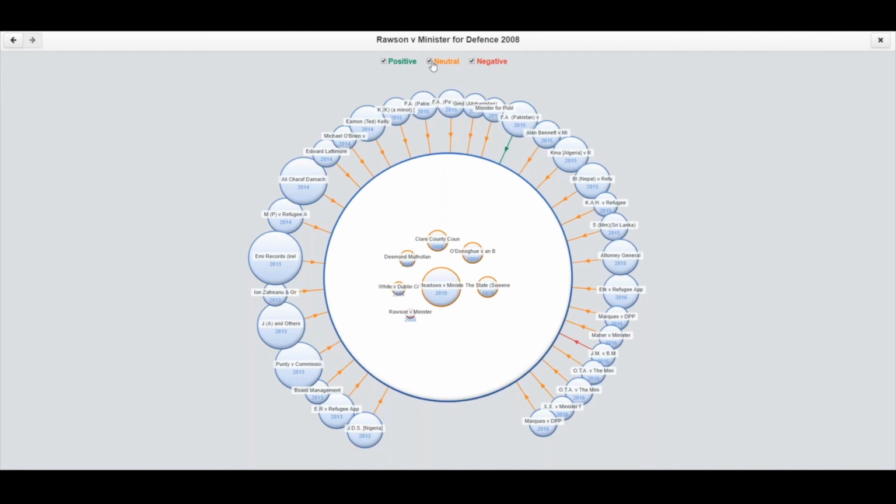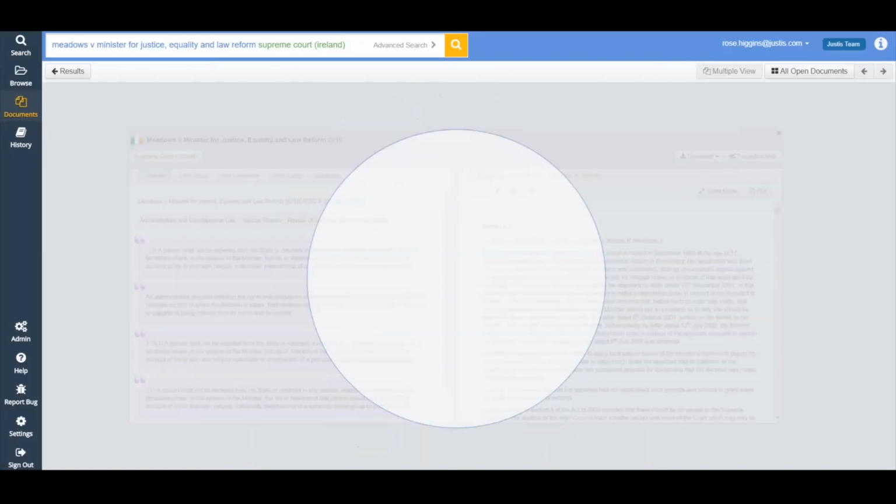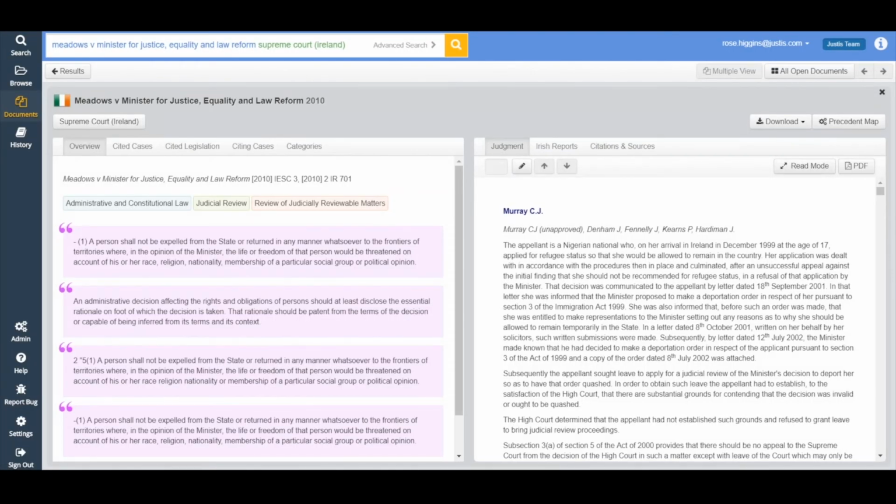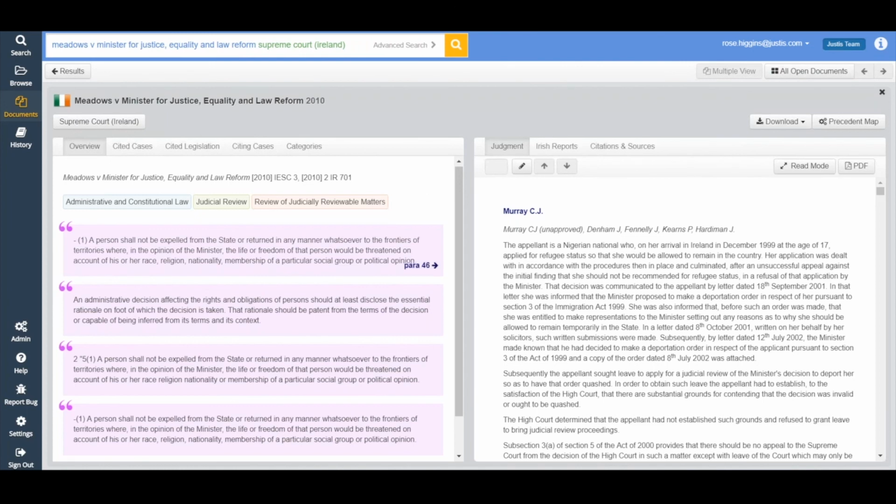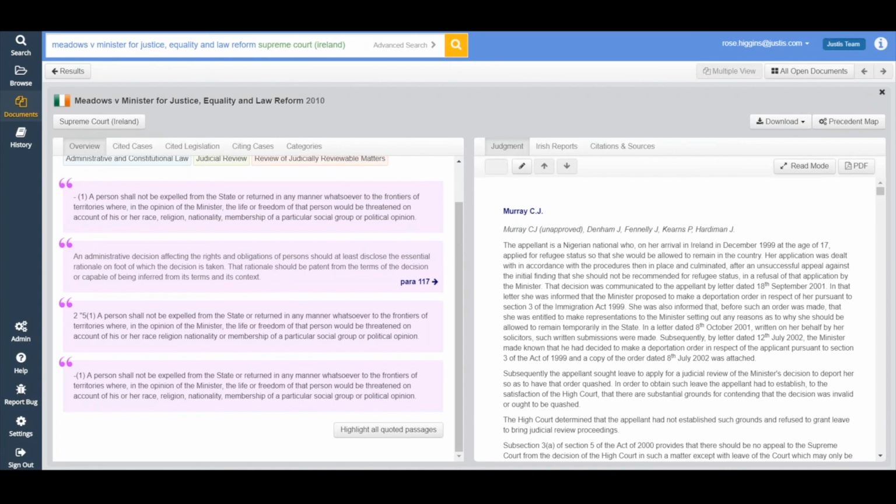Now I'm going to close that screen and go back to our Meadows case, because I've got one last thing to show you before we sign off for the morning, and that is those pink paragraphs that we saw at the beginning when we started looking at this case. Essentially, where we have come from with creating this feature, called the key paragraphs, is we had all these judgments. For the UK collection, we have nearly 250,000, so many cases you wouldn't believe, and we wanted to make use of all of this big data.